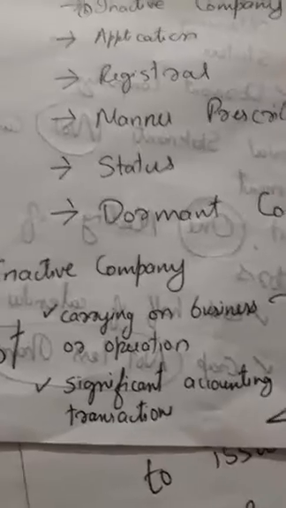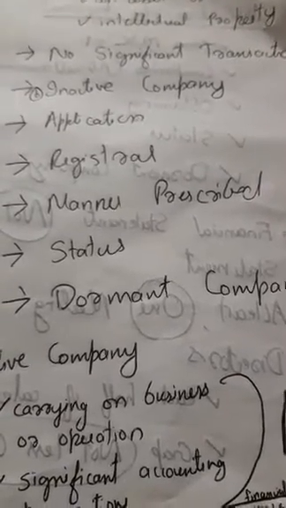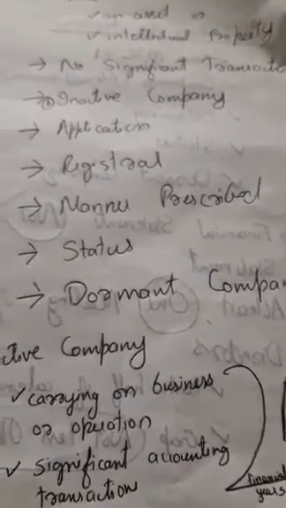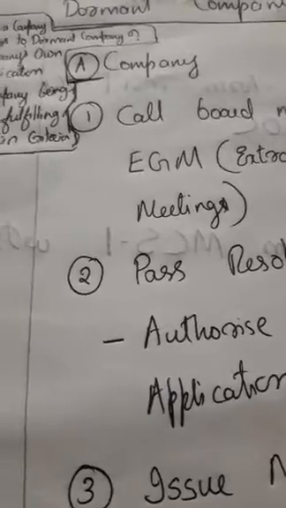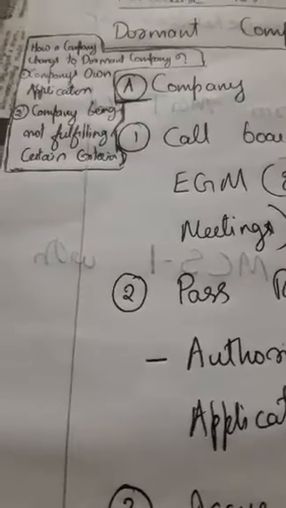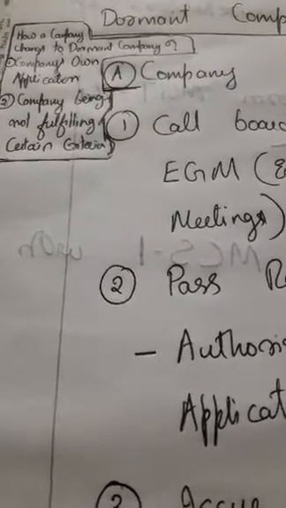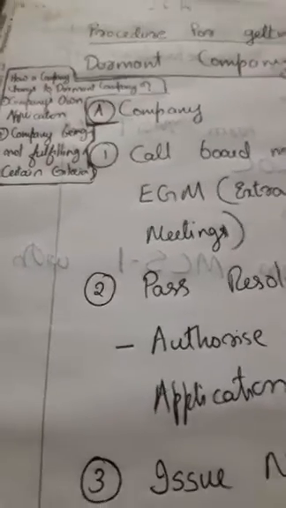This inactive company, on making an application on its own to the registrar in the prescribed manner, may be converted to a dormant company. That is the case with a company not fulfilling certain criteria.